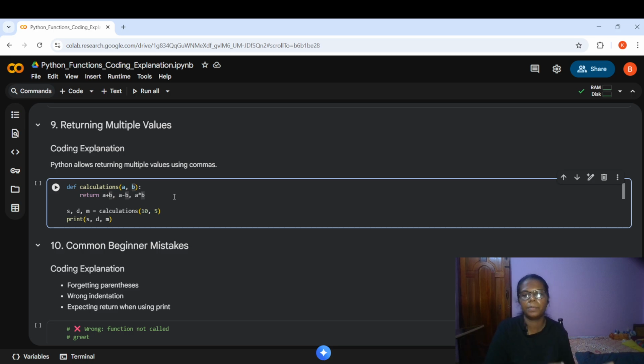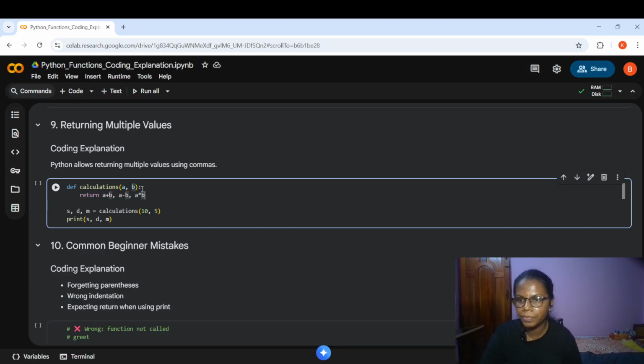Next, returning multiple values. For a particular function, if I assign multiple tasks that need to be done, that is called returning multiple values. Just by giving one or two inputs, if I am getting multiple outputs, that is called returning multiple values. So let's see a simple example here.